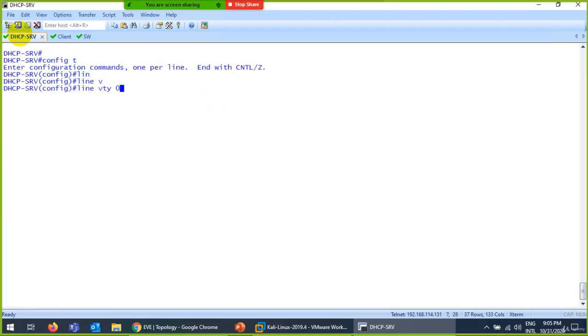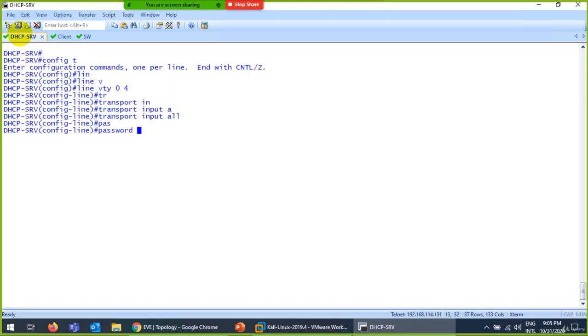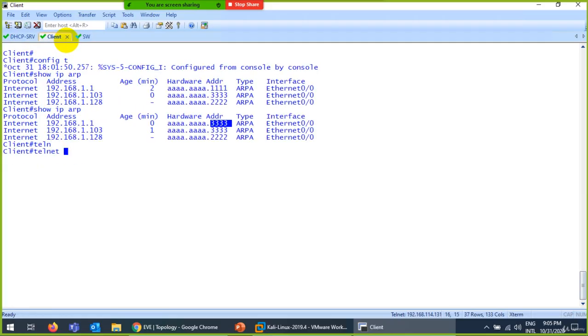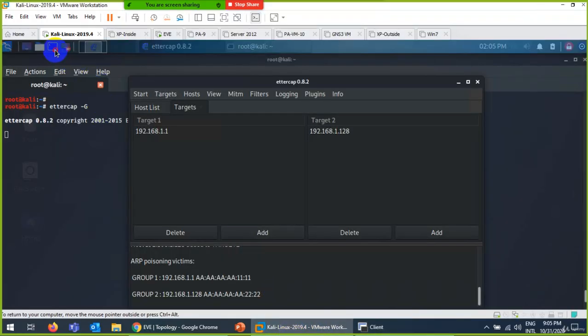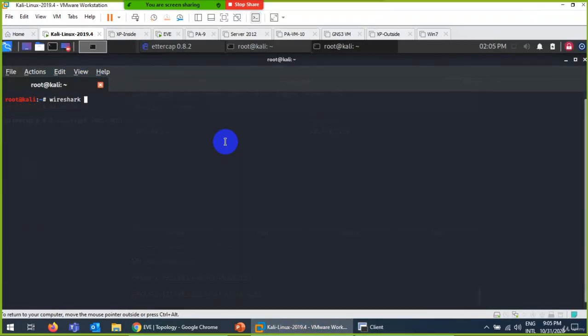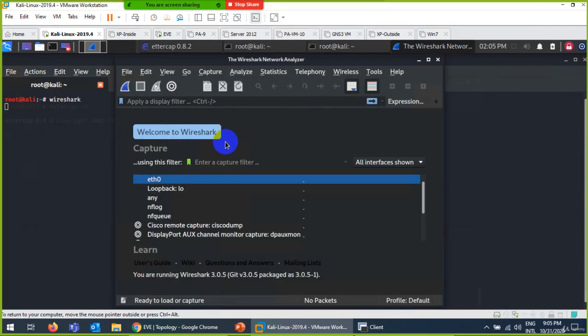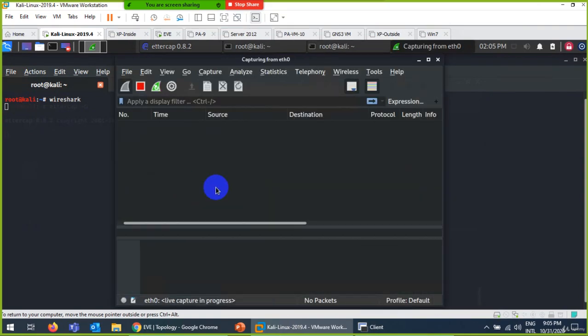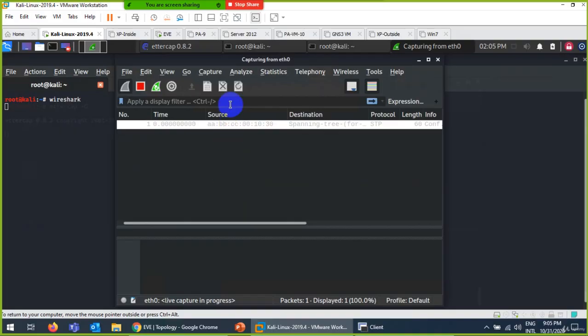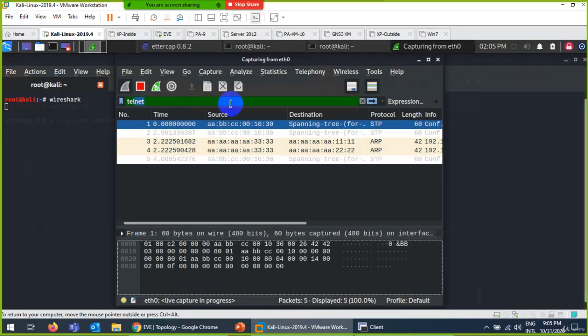Line VTY 0 to 4, transport input all, password 123 and login. And from the client, let me do telnet to 192.168.1.1. Before doing that, I will enable Wireshark here, or any other utility. There are three or four more utilities which will show you the pictures and images as well. Okay, and here I will set telnet.